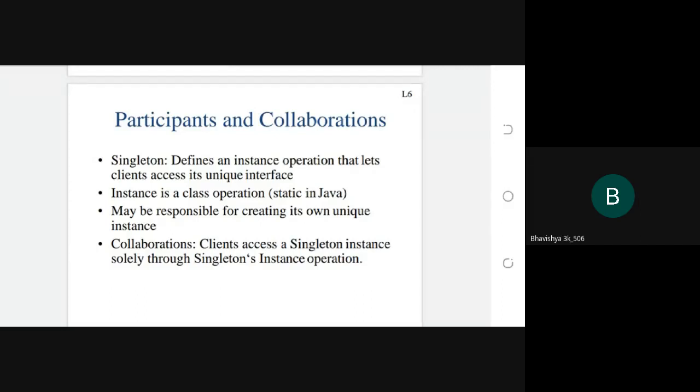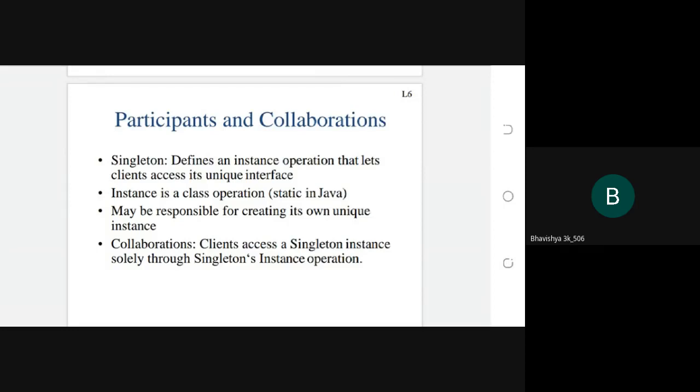By using that instance operation, the class should get the one single instance. So here the class is one of the participants of the singleton design pattern structure.